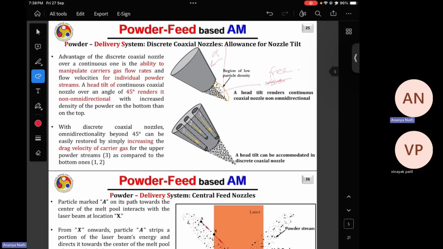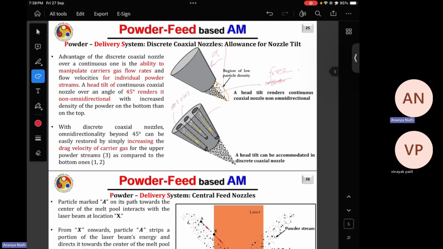So that's why, again, now people go for nozzles with separate control.